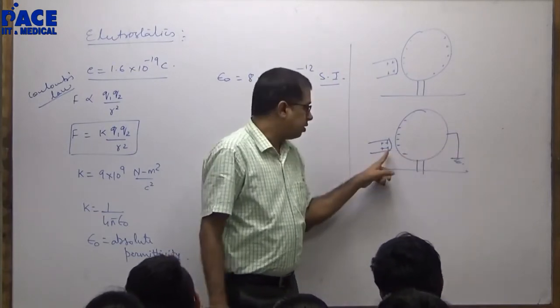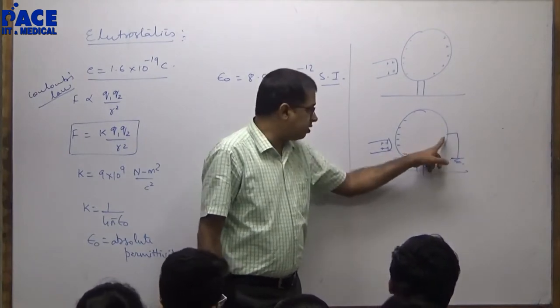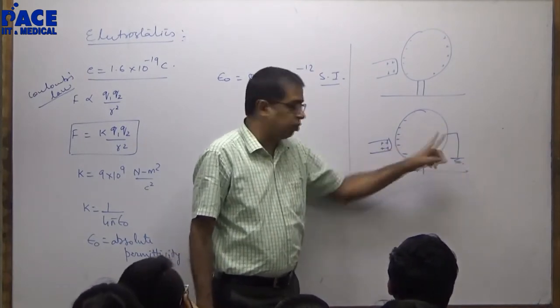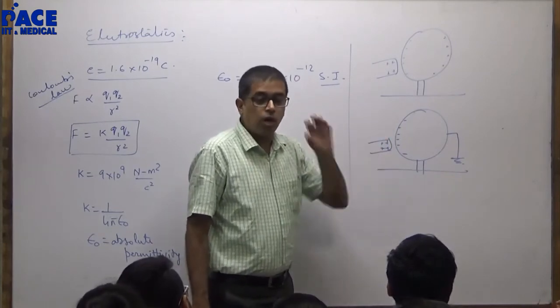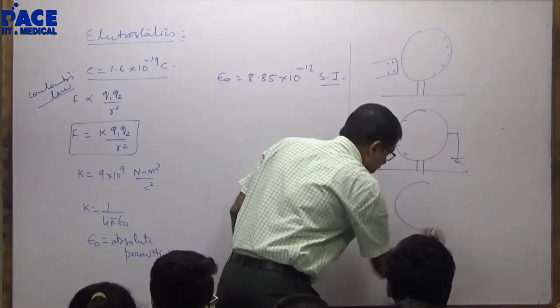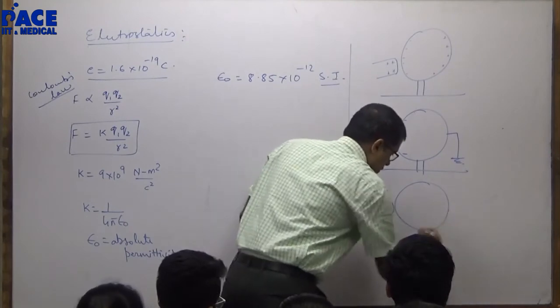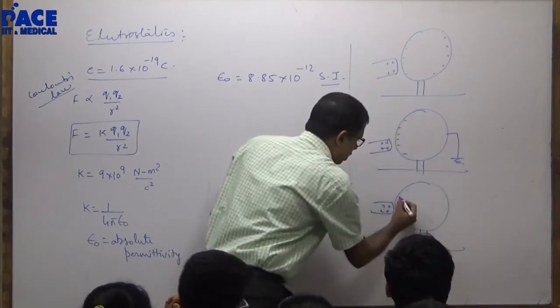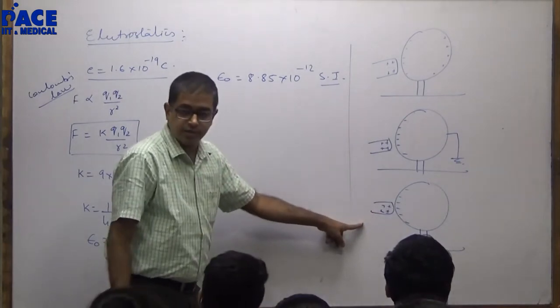Why didn't this negative charge go into the ground? Because it is held by this positive charge. This is called bound charge. Now when I remove the ground connection, remember to keep the glass rod yet.